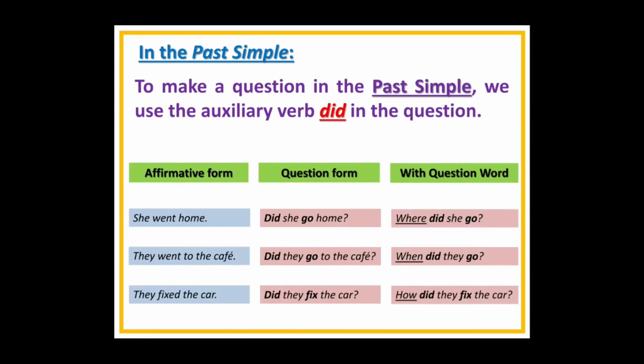Next one. They fixed the car. So to make a question using the auxiliary did, we say, did they fix the car? And to make a question using question word, how? We're asking about the manner. How did they fix the car? Or to ask about the time, when did they fix the car? They fixed it yesterday, for example. Okay. Where did they fix the car? The place, where did they fix, المكان فين. They fixed it in the garage, for example.